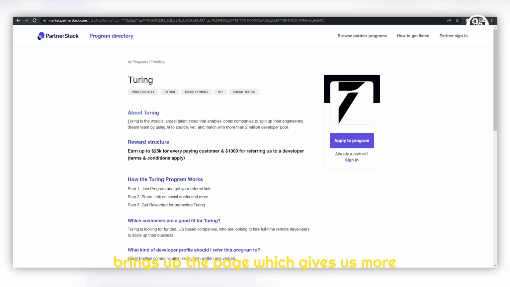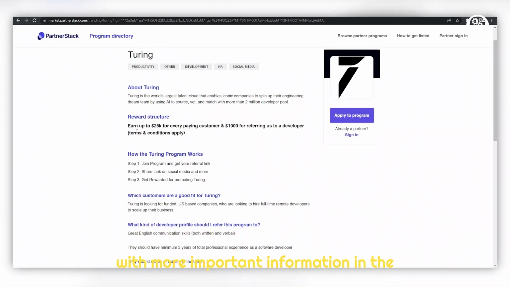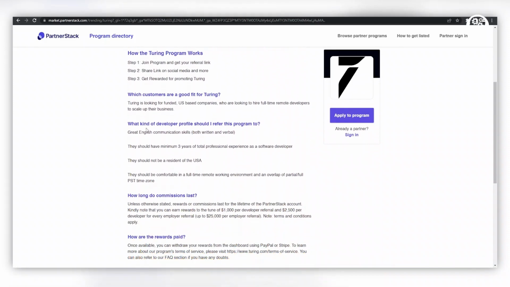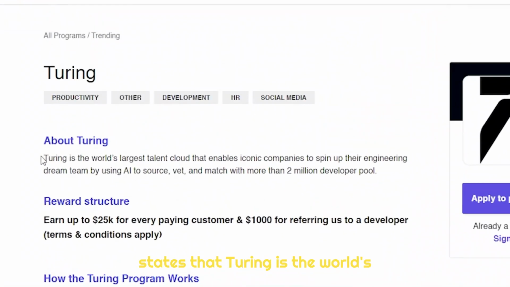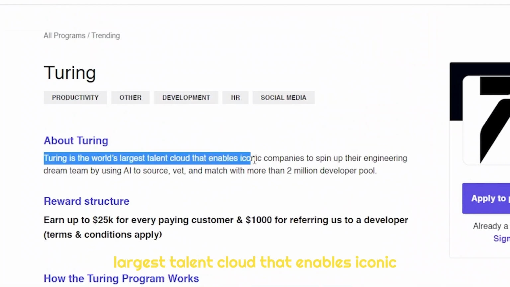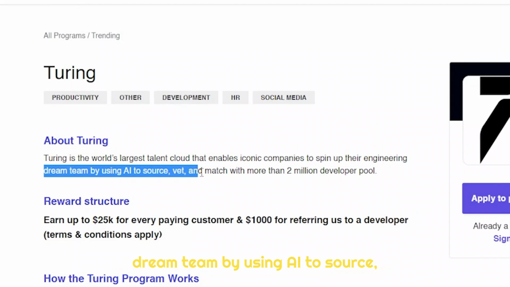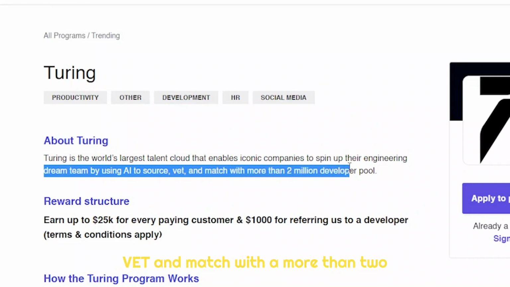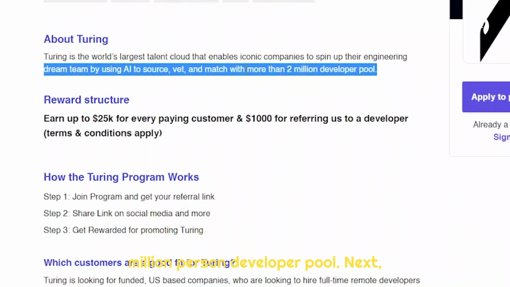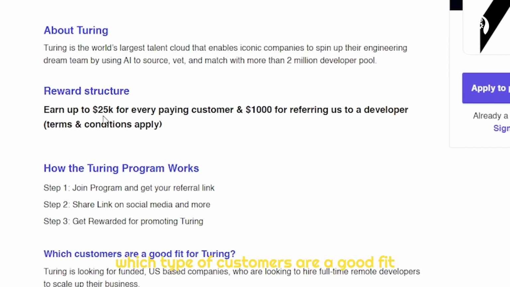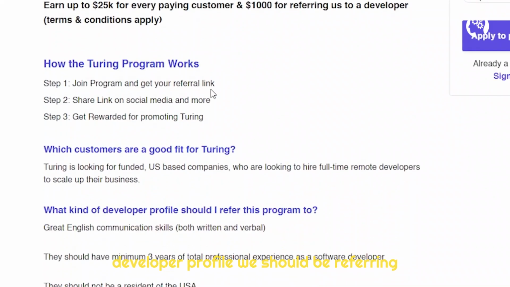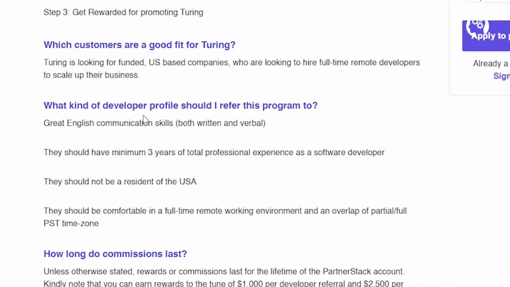This brings up the page which gives us more details about this program, what it does, the commission structure, along with more important information. In the About section, we can clearly see it states that Turing is the world's largest talent cloud that enables iconic companies to spin up their engineering dream team by using AI to source, vet, and match with a more than 2 million person developer pool. Next, along with reward structure, we can see which type of customers are a good fit for Turing, as well as what kind of developer profile we should be referring this program to. And this is all valuable information we could use to help us craft our AI presentations.